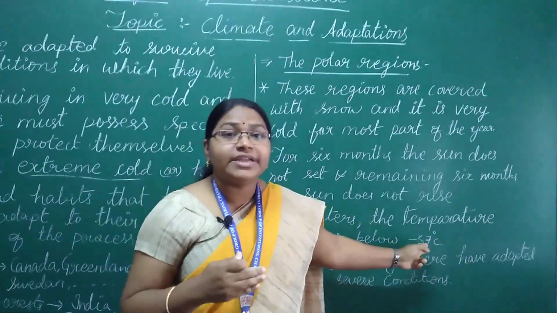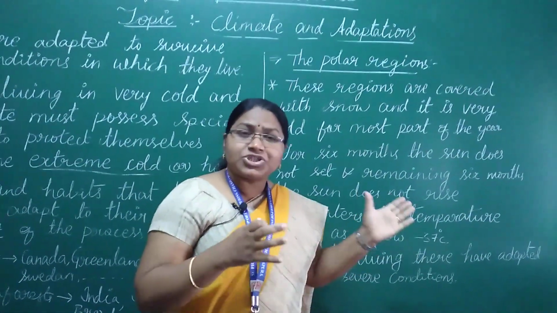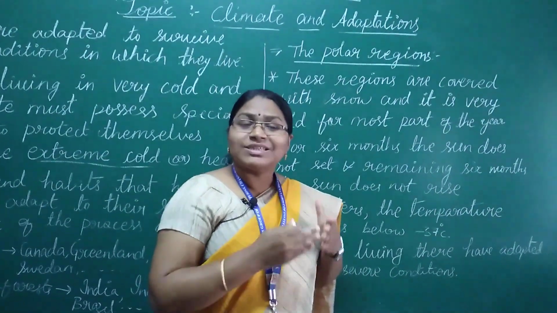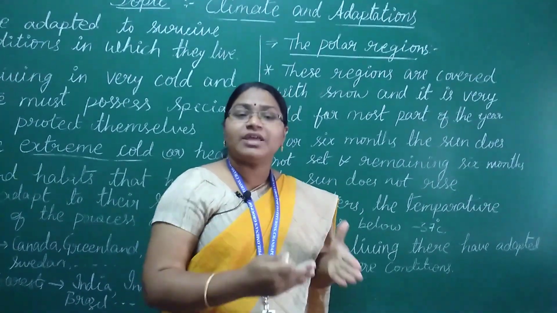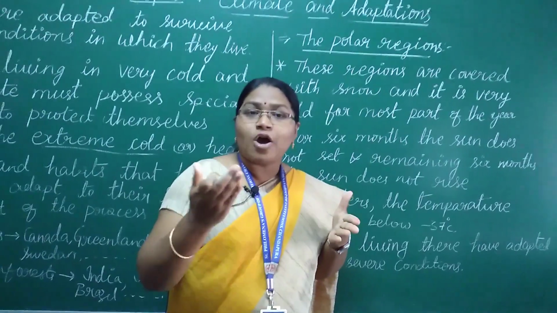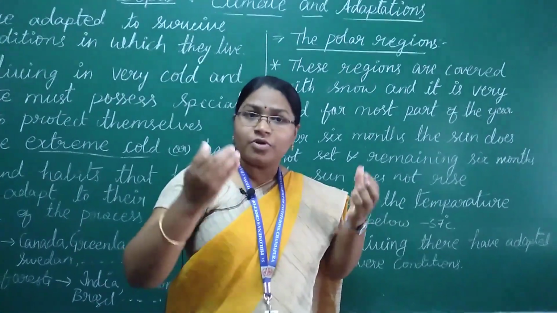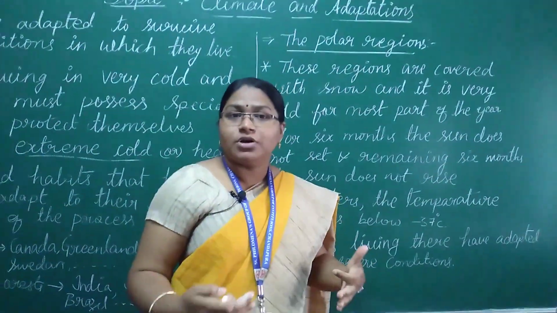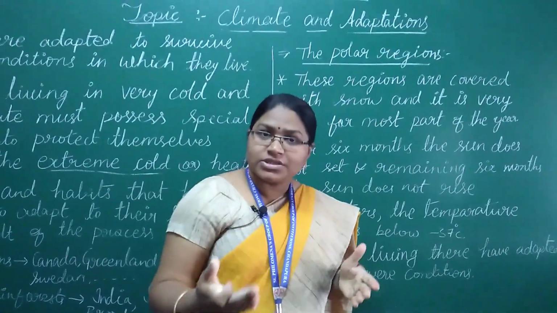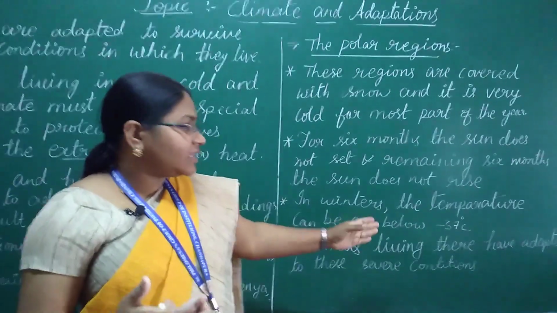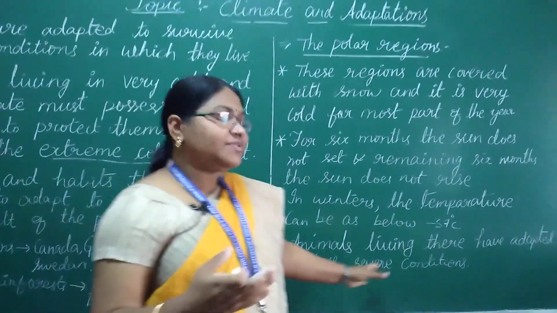What is the temperature you can observe during the winter season? Minus 37 degrees centigrade. Even in these extreme cold conditions, some animals can survive by adopting features like large, wide paws and a body covered with white fur, namely polar bears and penguins. Okay, so next, animals living there have adapted to these severe conditions.